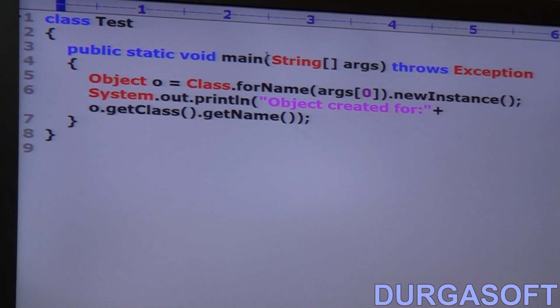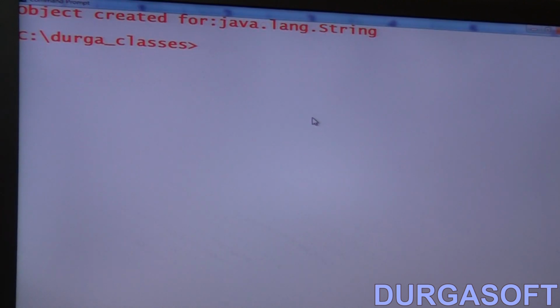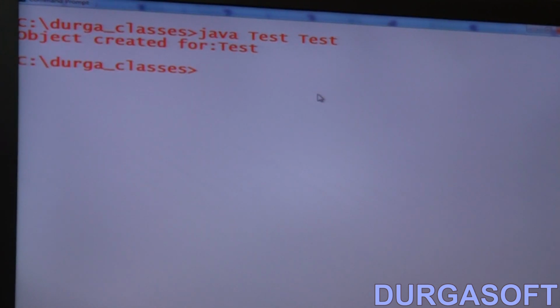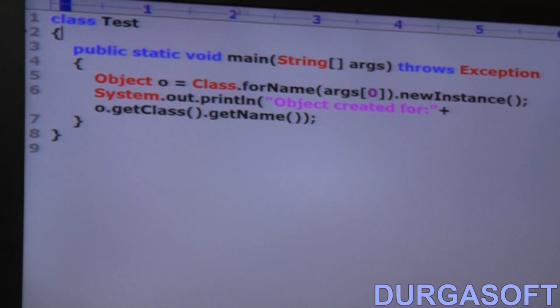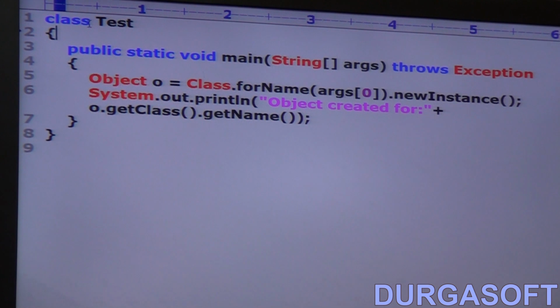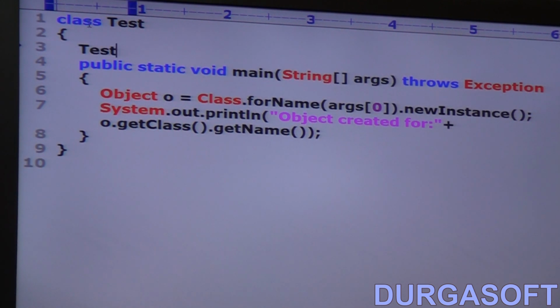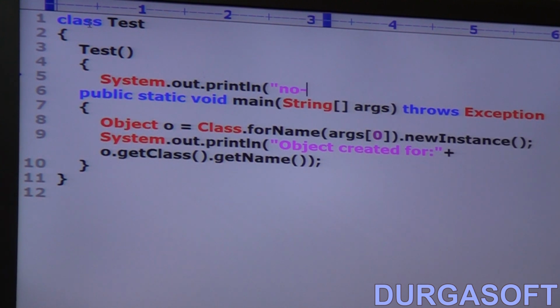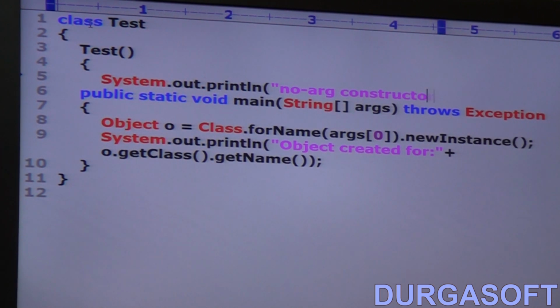I want to create the test object only. Does the Test class contain a no argument constructor? Yes. Now observe: javac Test.java compiles fine, no problem. Then java Test. I want to create the test object only, and yes, the object is created, because in the Test class a no argument constructor is there. Now observe here: inside the Test class, System.out.println, no arg constructor, I am taking.